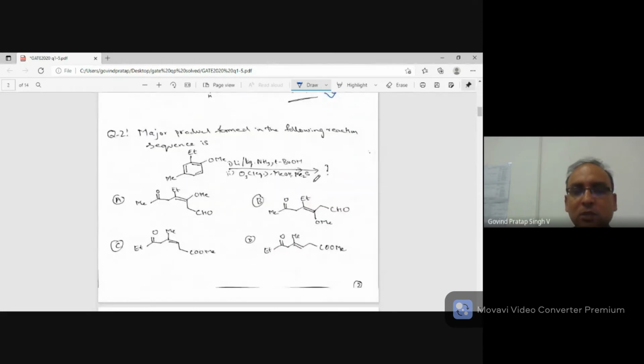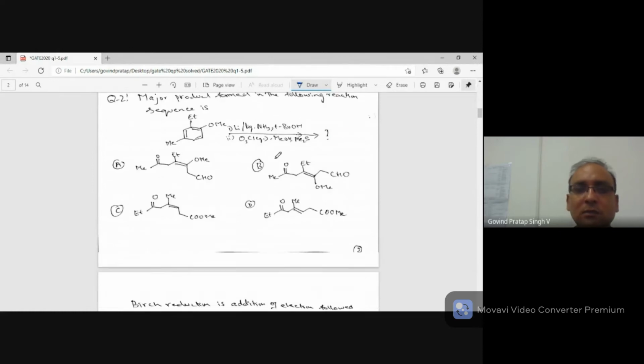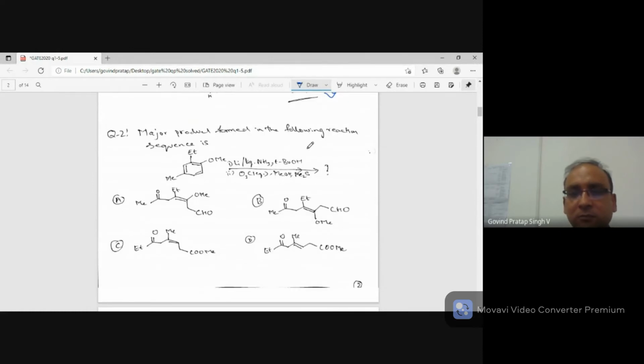Let's go to question number 2. The question says: major product formed in the following reaction sequence. So you have an interesting molecule. It has OMe, which will pump electrons through resonance, so it is the most powerful electron donating group, because it pumps by +R. And you have Et, the ethyl group. This also donates electrons through the +I effect through the sigma bond, and this Me also pumps.